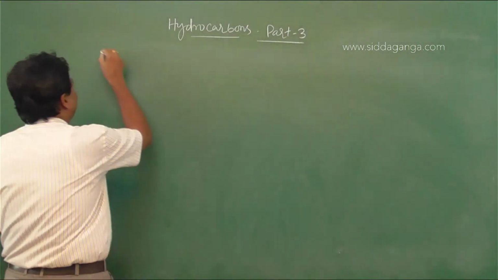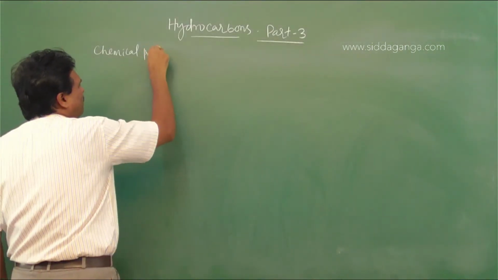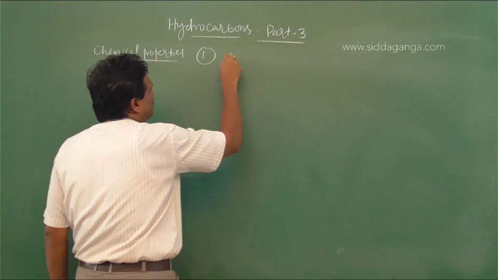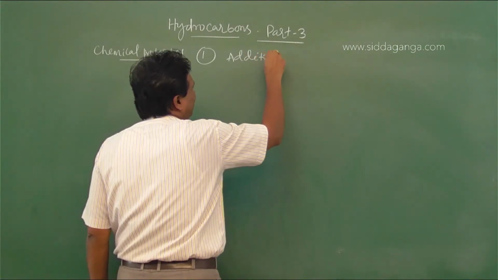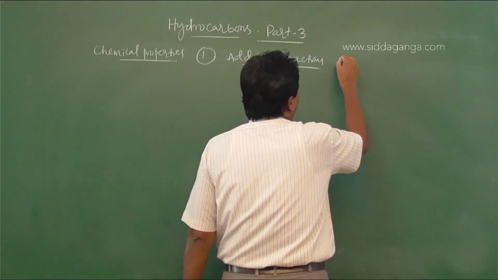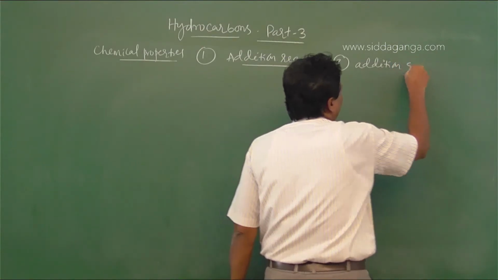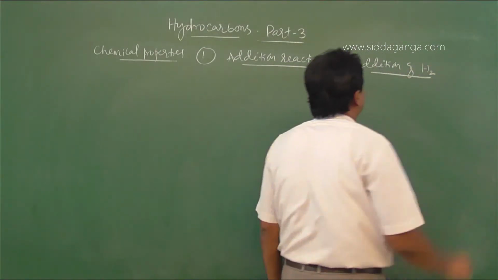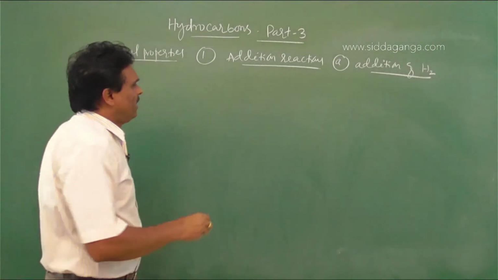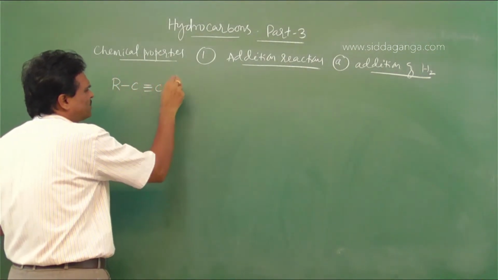So, chemical properties. First one, addition reactions. Under that, the first one is addition of hydrogen. Alkynes react with hydrogen, or C triple bond CH.